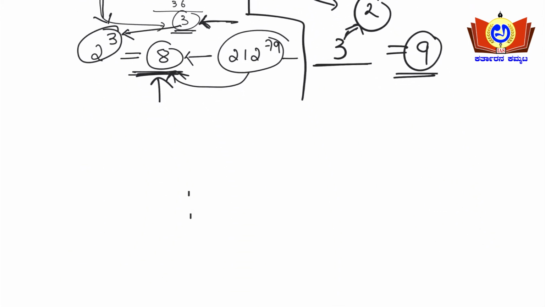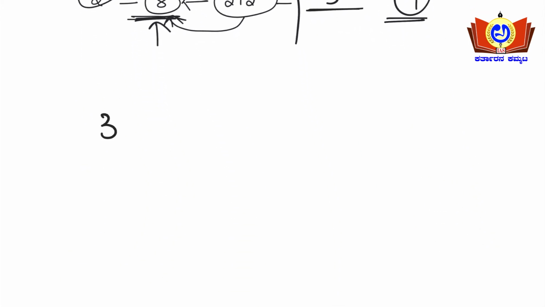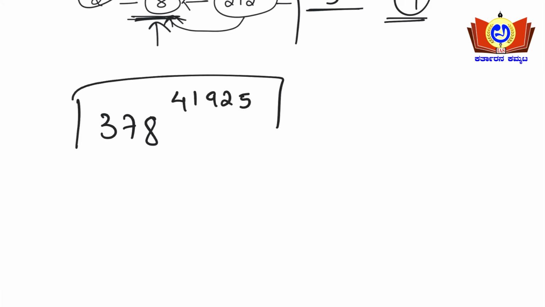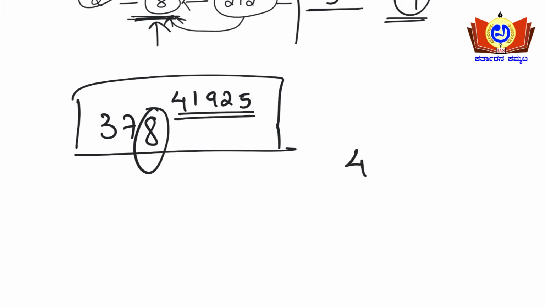One more example I'll take here. See, 378 to the power of 41925. If the number is like this, find the unit digit of 378 to the power of 41925. The last digit is 8 here, right? So what you need to do is divide 41925 by 4 here, yes or no?